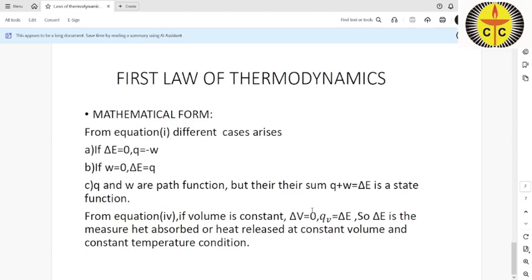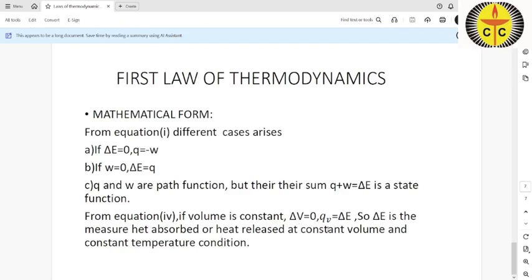So from the equations, if delta V is equal to 0, then there is no work component in the mathematical statement of the first law of thermodynamics.